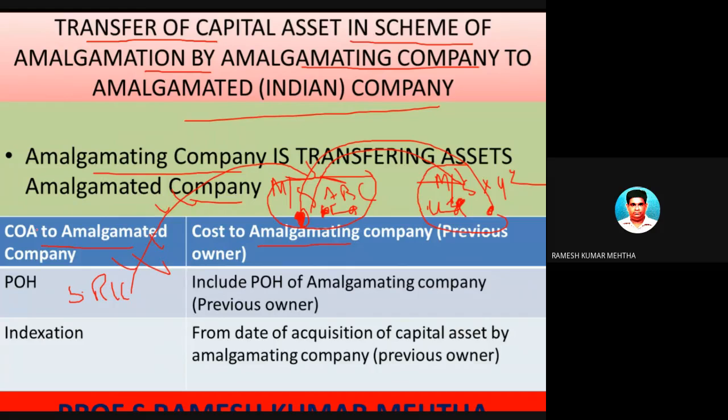Previous years, the period of holding includes the period of holding of the amalgamating company. So when did this amalgamating company purchase these assets? From that day onwards, you have to take into account indexation. Very important: from the date of acquisition of the capital asset by the amalgamating company. This is the amalgamating company.